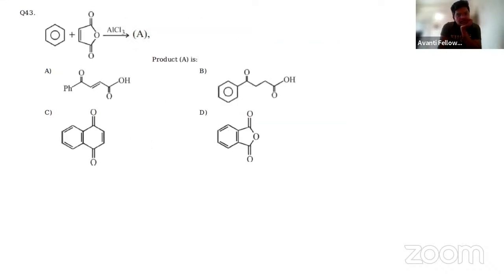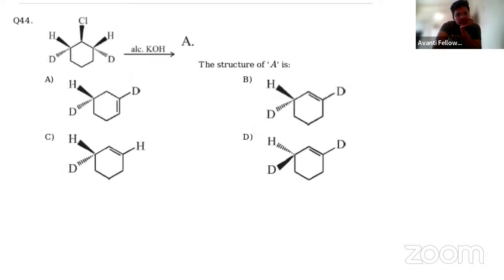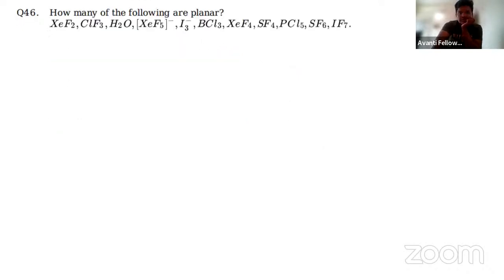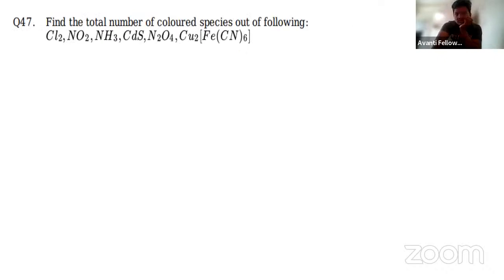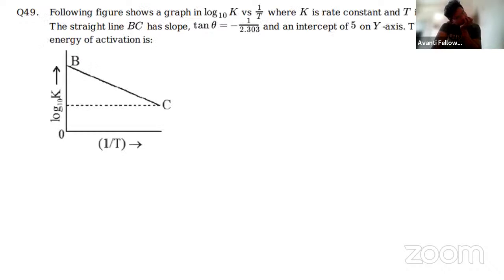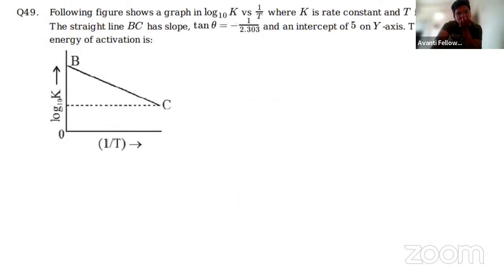Again this one. This is elimination. Same, elimination, chemical bonding, periodic table, chemical kinetics, and the last one, aldehydes and ketones.